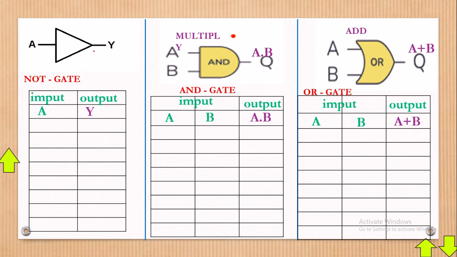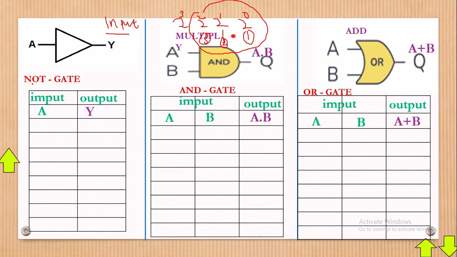Now let's talk about a NOT gate. What must you know is how we put the input. The input is placed based on this. We use the powers, for example 2 power 0, 2 power 1, 2 power 2, 2 power 3. This means here there is only one input, here there are 2 inputs, here there are 3 inputs, and here there are 4. But as far as our level is concerned, we shall end on 3 inputs.